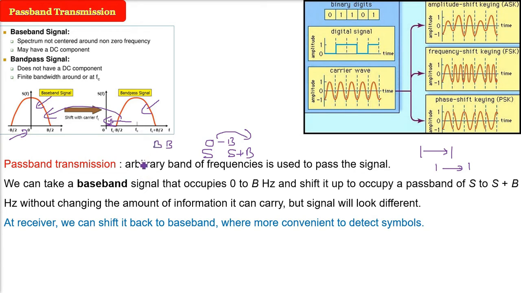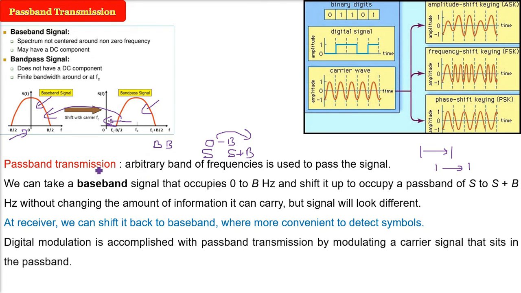This can be done with digital modulation, because in passband transmission, digital modulation is accomplished by modulating the carrier signal that sits in the passband. Modulation is all about converting bits to analog signals and then back.